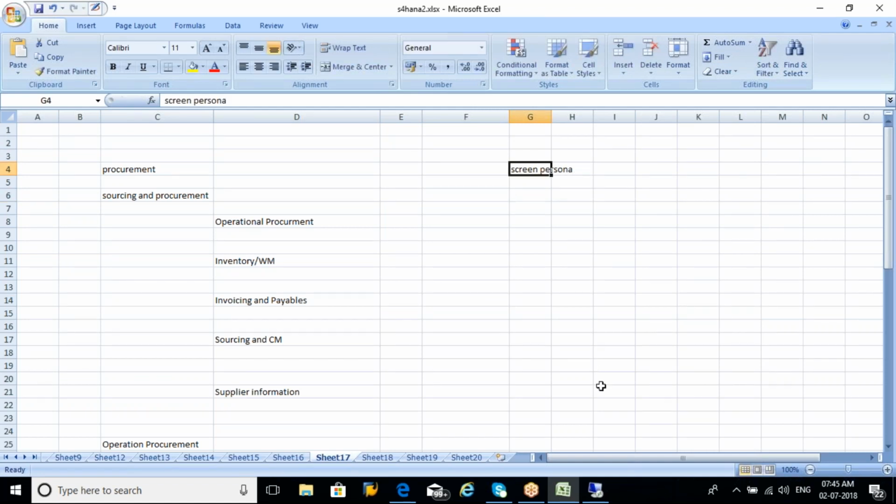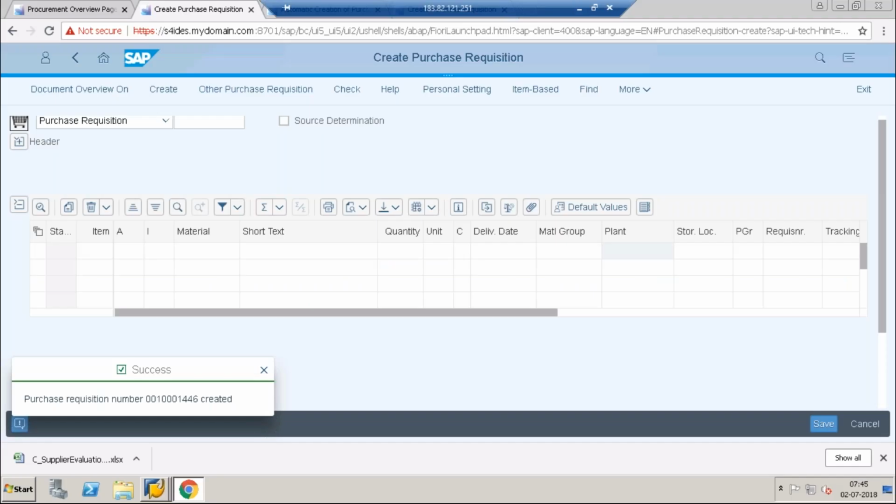Here you can hide some fields, you can add some fields. It's not like setting mandatory or display or hiding, not like that. Screen persona is like, for example, I'm not using this short text, so I can hide this field completely from only my app and my mobile. When I log in with my user ID, I cannot see the short text. So you can personalize your screen to make it compatible with any kind of device.